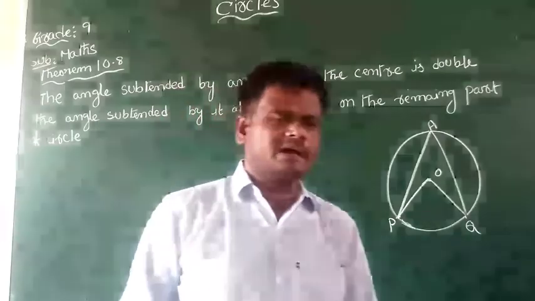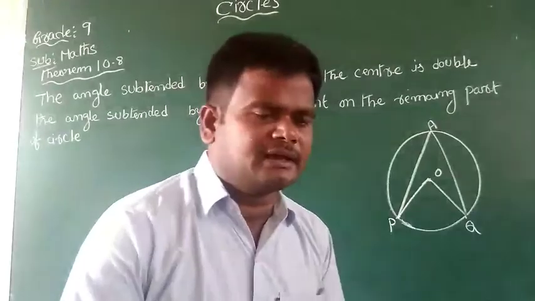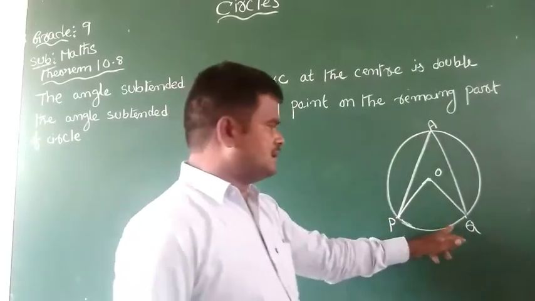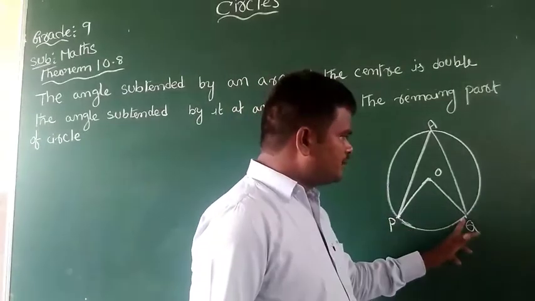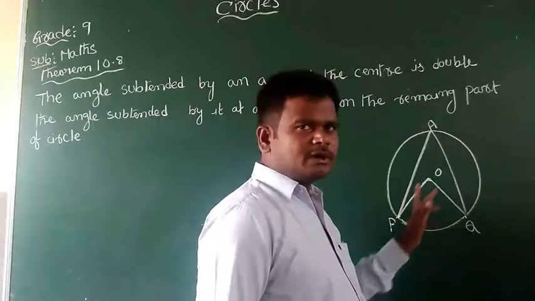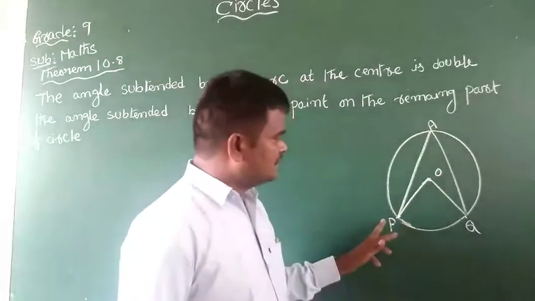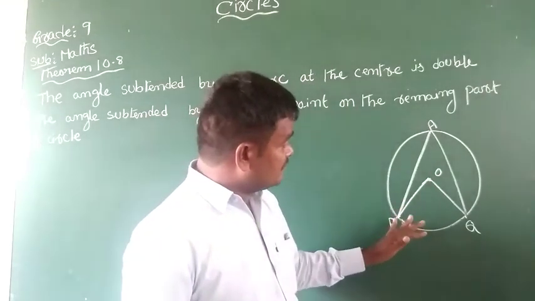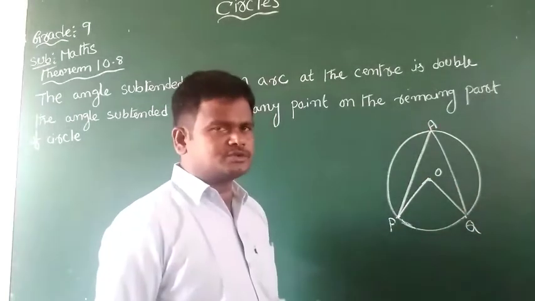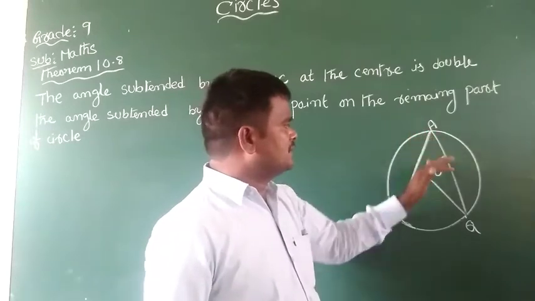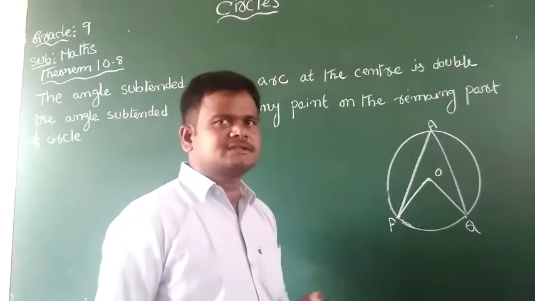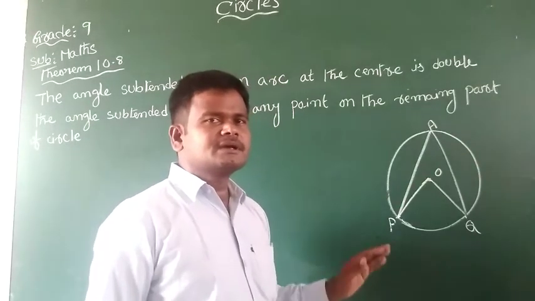So here PQ is the arc. The arc PQ subtends the angle POQ at the center, and this angle POQ is double the angle PAQ. Here A is a point on the remaining part of the circle.